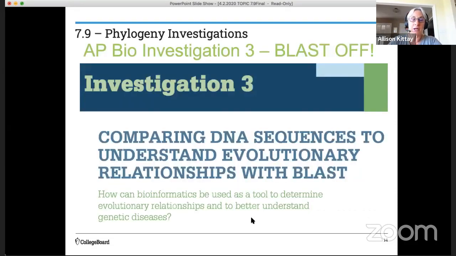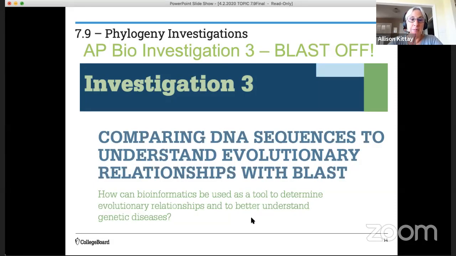So the lab that I'm talking about is from the College Board AP Biology Lab Manual, which you can access on AP Central. This is also a lab that if you have access to a computer, you can do on your own. I'm going to be providing you with some screenshots so that you can work on this after you watch this lesson and give it a try because it's kind of fun.